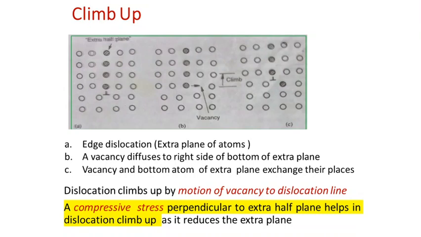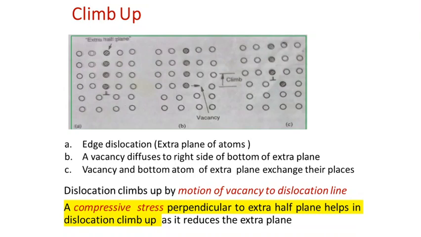Consider the figure. The figure actually consists of an extra plane of atoms, so it has an edge dislocation. And also in figure B, we can say it consists of an extra plane of atoms. At the same time, it consists of a vacancy defect also. Near the extra plane of atoms, adjacent to the bottom atom, to the right of the bottom atom, we can observe a vacancy, which is another type of defect, a point defect. So it is actually a combination of both. It consists of an edge dislocation, which is a line defect. Also it consists of a zero dimensional defect, which is a vacancy or point defect. So actually it is a combination of both.